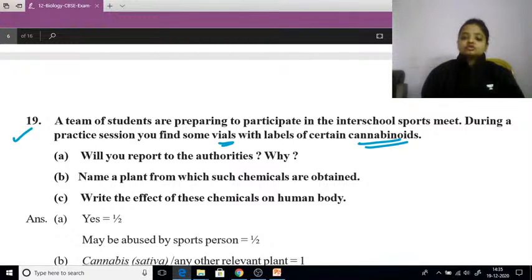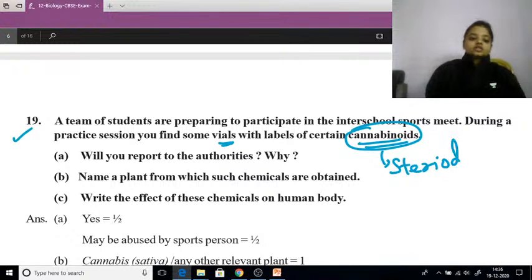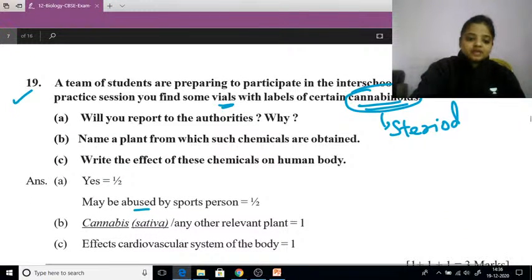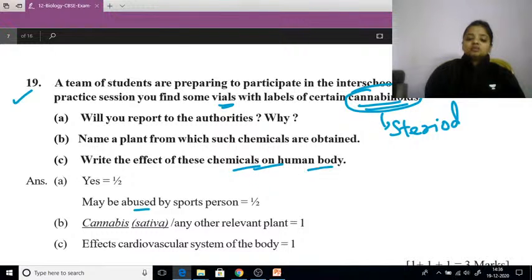Yes, of course you should report, because it is a steroid and it may be abused by sports persons. Name a plant from which the chemicals are obtained. It is the cannabis plant. Write the effect of this chemical on the human body. It will affect the cardiovascular system of the person who consumes it.